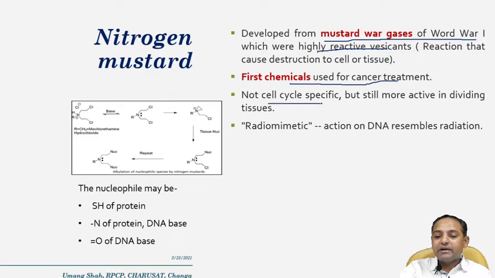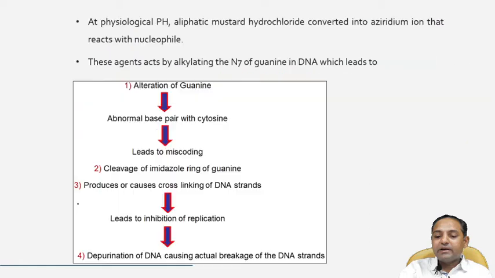There is no cell cycle specific effect, but it is still active in dividing tissues. It also acts as a radiomimetic, having similar actions, or we can say DNA damage resembling radiation. The nucleophiles used are the sulfhydryl group of proteins, nitrogen of the protein as well as the DNA base, and the carbonyl carbon, or C double bond O, the oxygen of the DNA base. So these three are the nucleophiles generally used with nitrogen mustard derivatives.